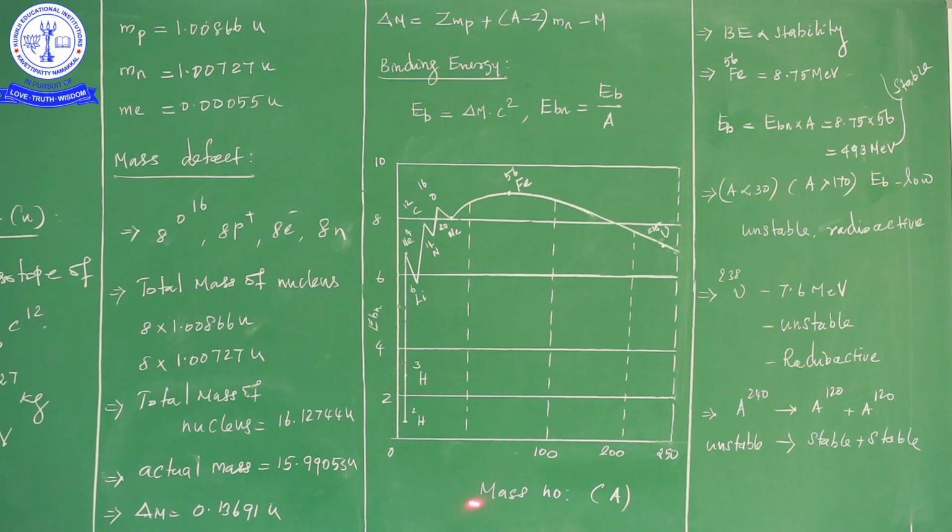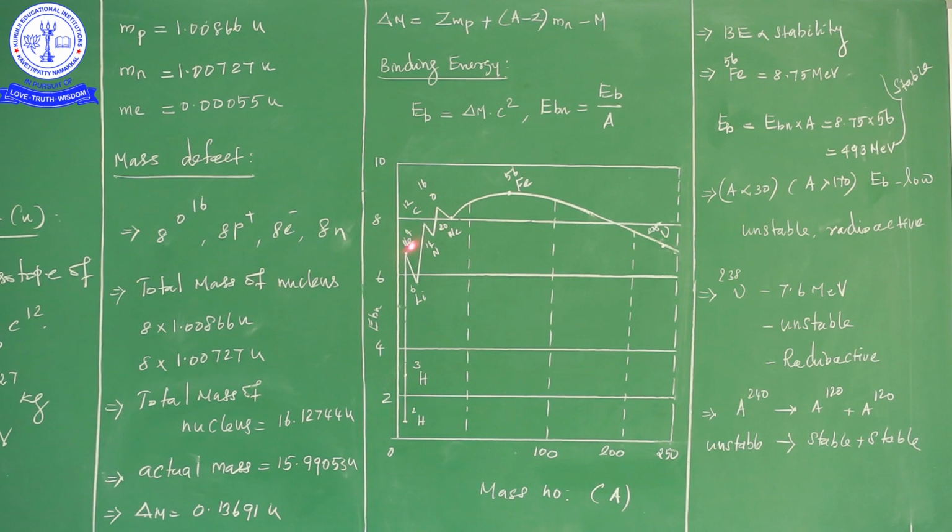From the mass number we can know how many particles, or how many nucleons, are in the nucleus. On the y-axis we have the binding energy per nucleon. The formula for binding energy per nucleon is EBN equal to binding energy of the nucleus divided by mass number. From this graph, we have 1H2, 1H3, then the alpha particle 2He4, then 3Li6, and